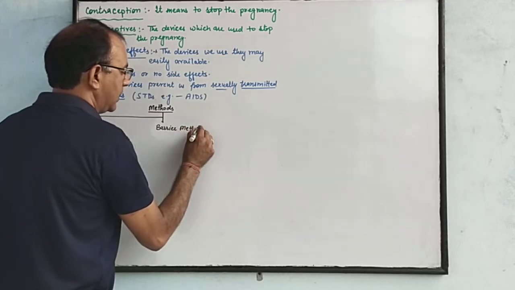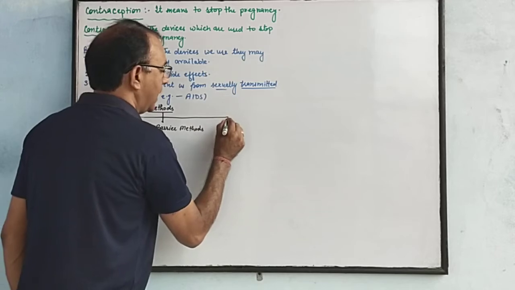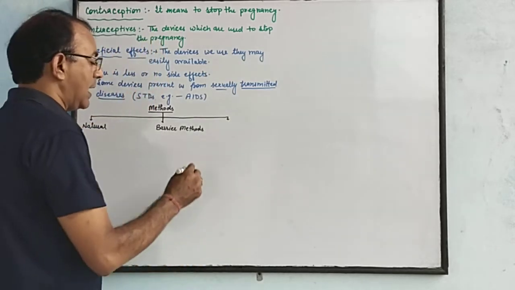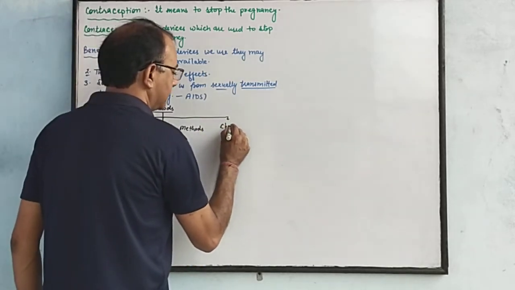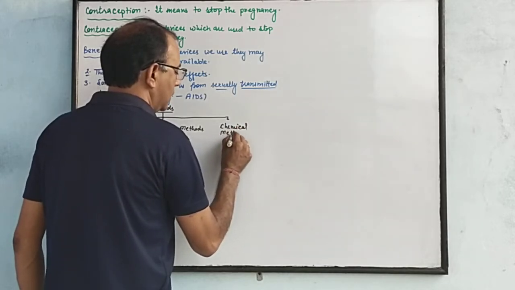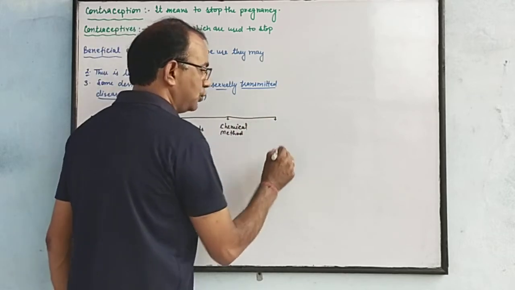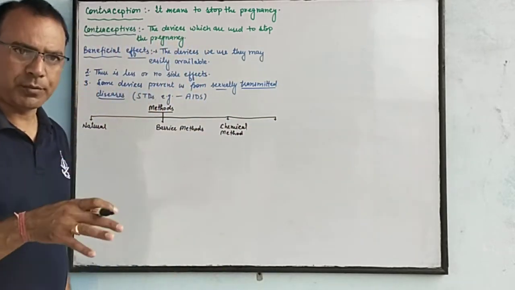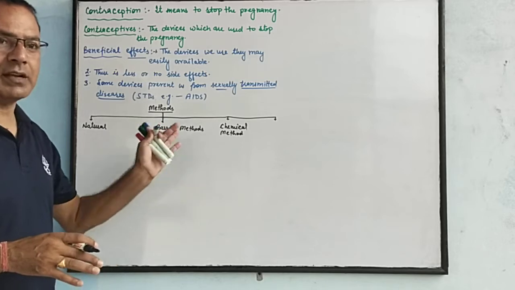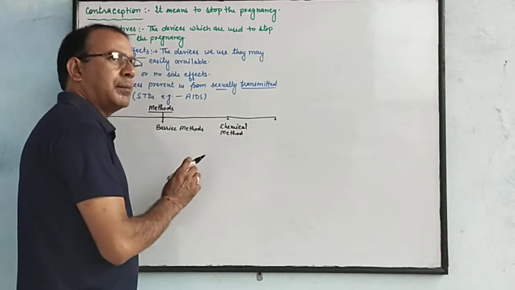In this method, some devices are used to make a barrier between the ovum and the sperm. Chemical method. In this method some chemical substances made up of hormones are used. They may kill the sperm. So that is called chemical method.